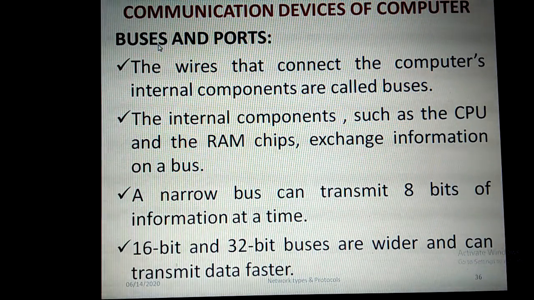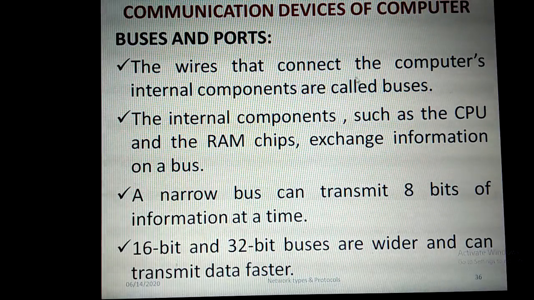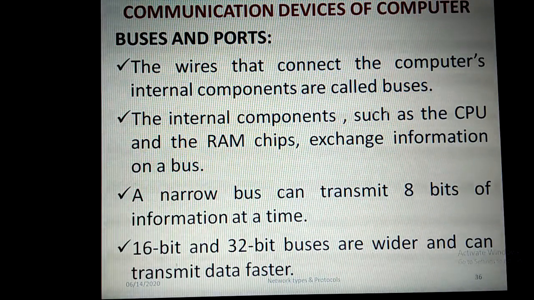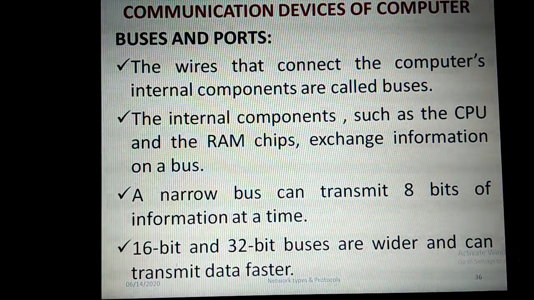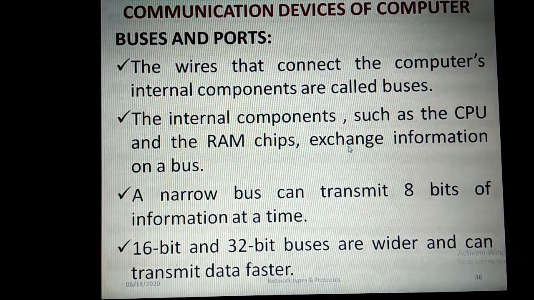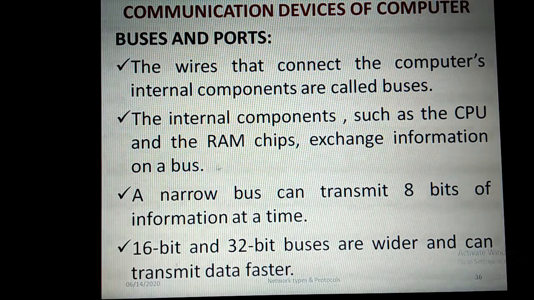Internal wires are there in the motherboard. The wires that connect the computer's internal components are called buses. So what are the internal components? CPU, RAM, that is random access memory, that is main memory chips, are used for exchanging information on a bus.